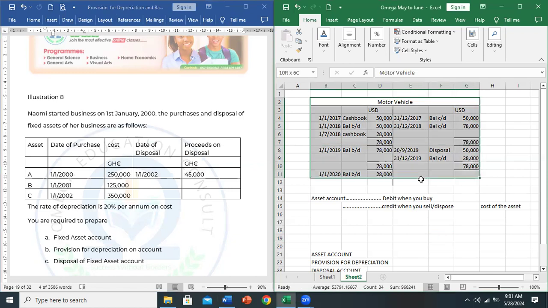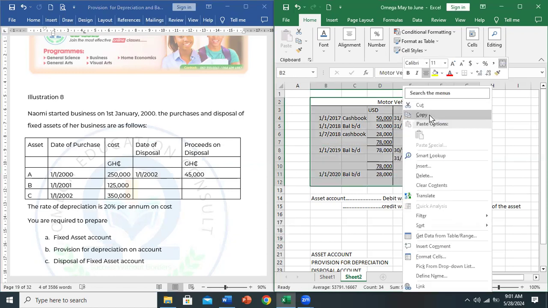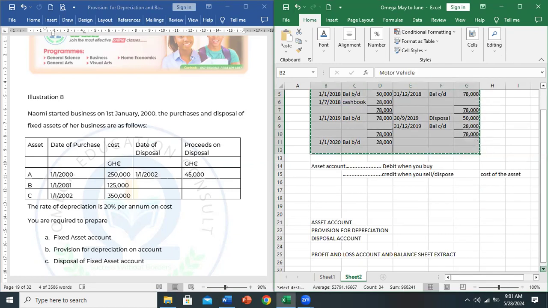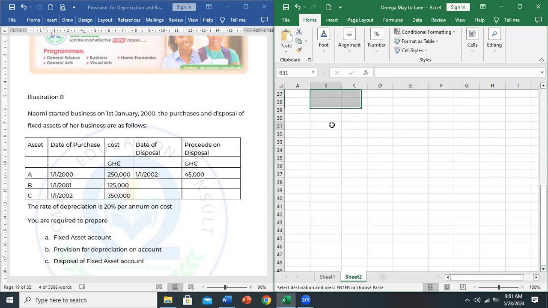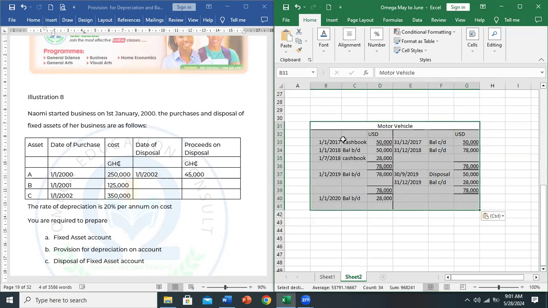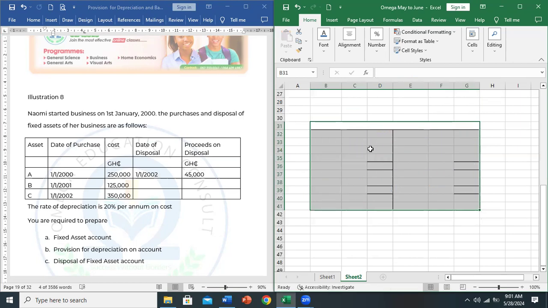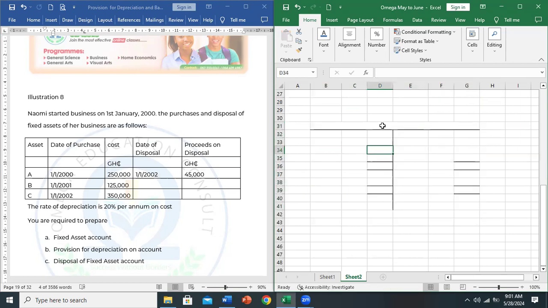Let me copy this account and put it somewhere so that we go through. I wish you would try it yourselves, but no problem, let's do it together. Here we have the fixed assets account.